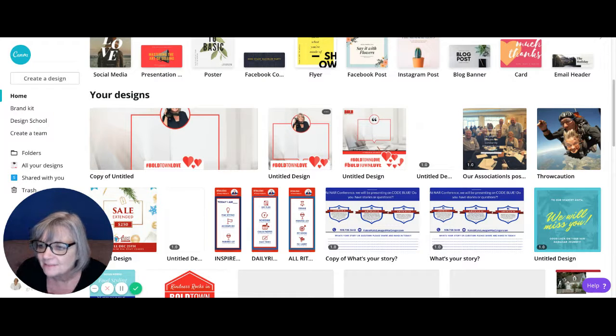Now I kind of like the picture-in-the-background look. Again, this is entirely up to you on what you want to do. So now I get to go and change it. This one that I just clicked on is the picture, so I'm going to replace that picture. I'm going to delete that one, and I'll move it over there for now. Now I'm going to insert another picture. So I go to my background, I go to my uploads, and I'm going to find a picture.